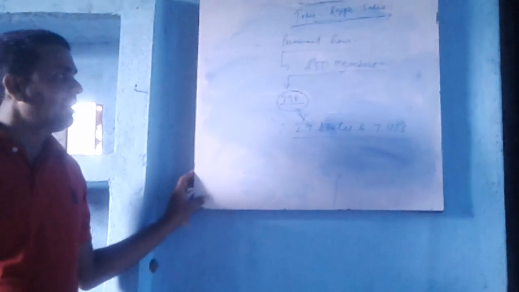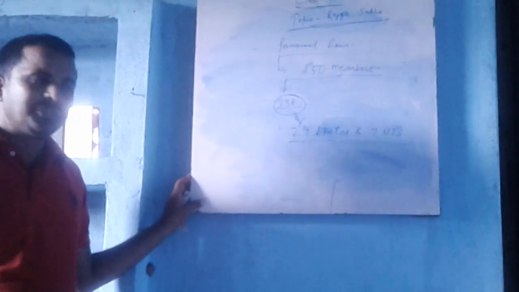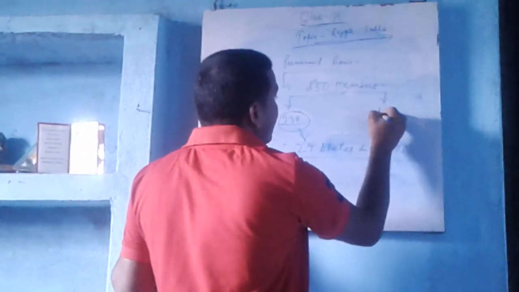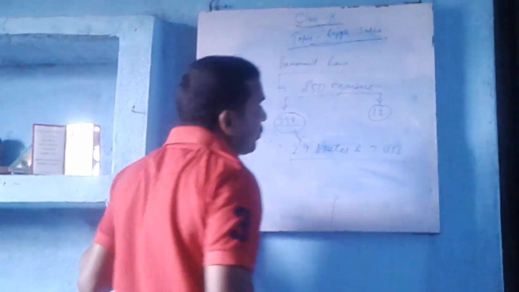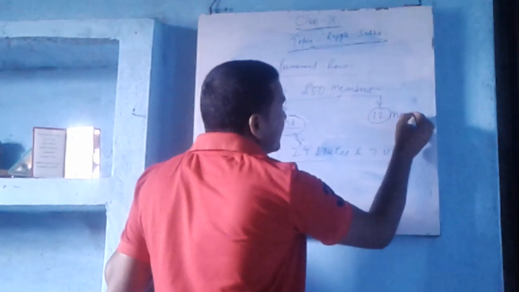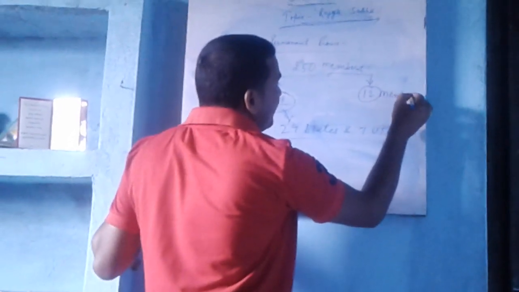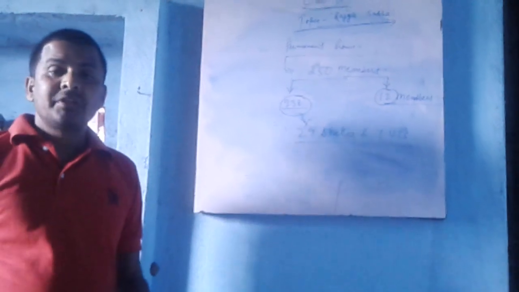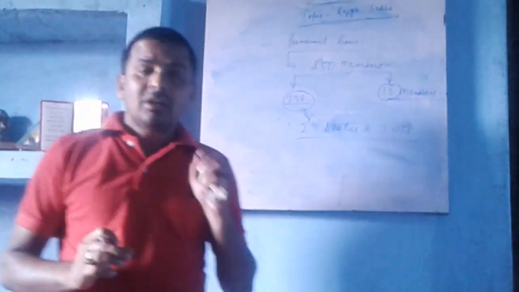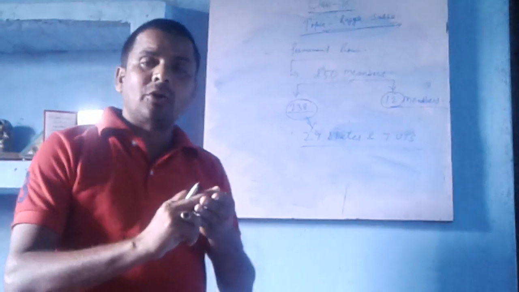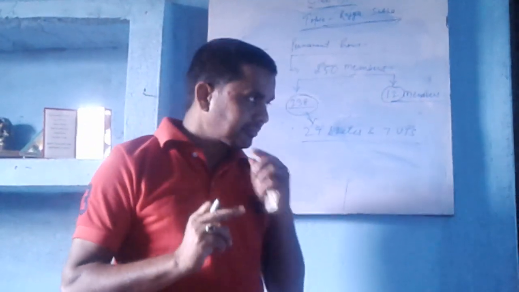The remaining, 250 minus 238, means 12 members are left. Now I'll discuss those 12 members. Those 12 members are nominated by the president, those who have special knowledge in the field of art, literature, science and philosophy, and also politics.